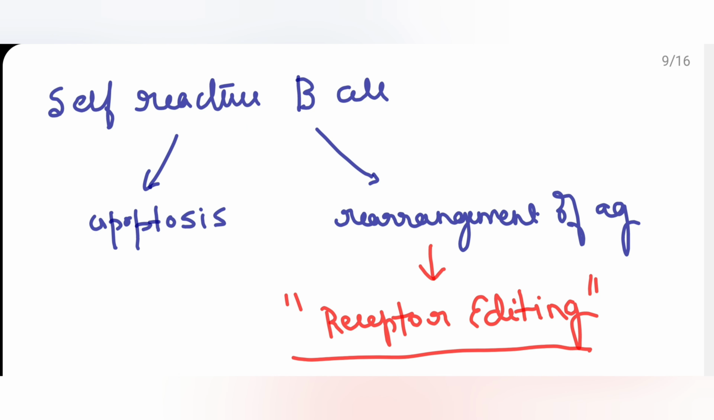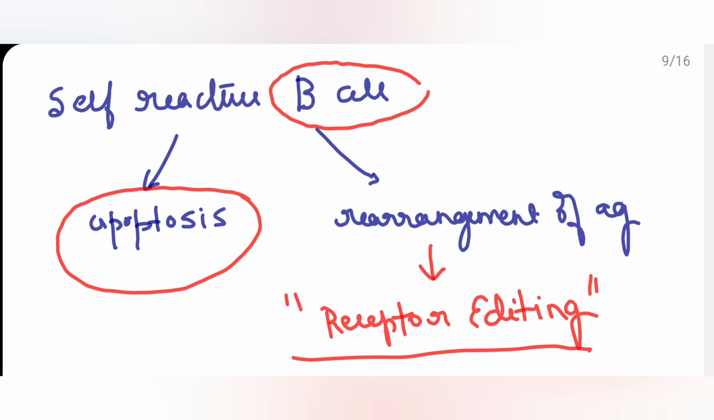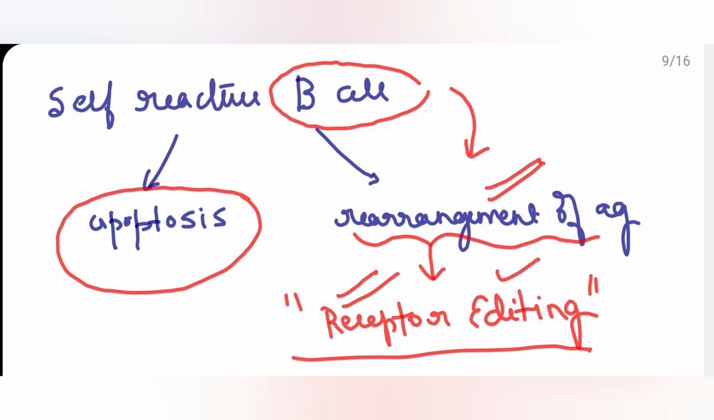Now, what will happen to self-reactive B cells? Again, they can undergo apoptosis. Otherwise, how are they eliminated? By the process of receptor editing. What is receptor editing? The receptors on the surface of B cells undergo rearrangement. This rearrangement causes expression of new receptors which are no longer self-reactive. So, once the rearrangement takes place, they become non-reactive to self-antigen. That is known as receptor editing.